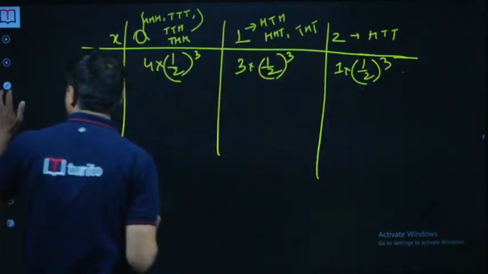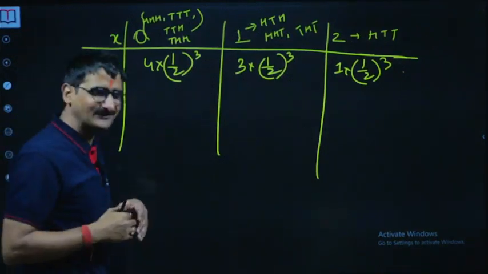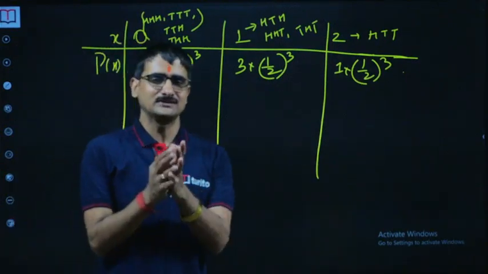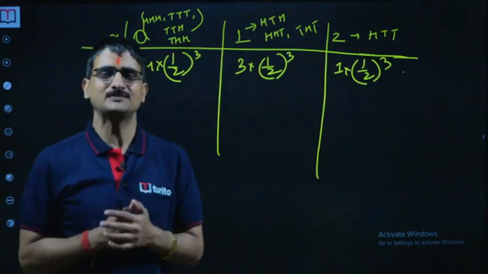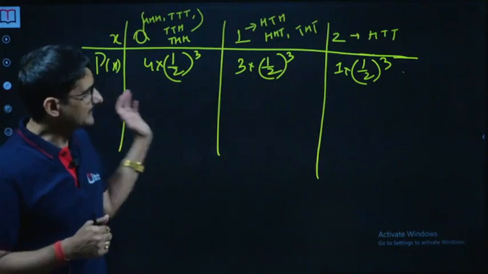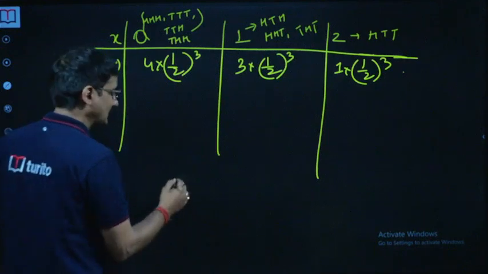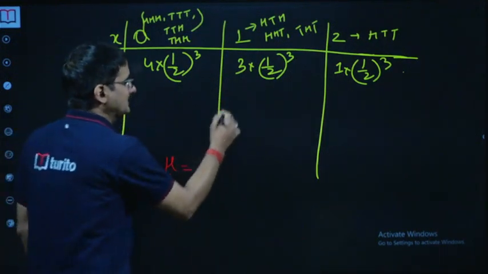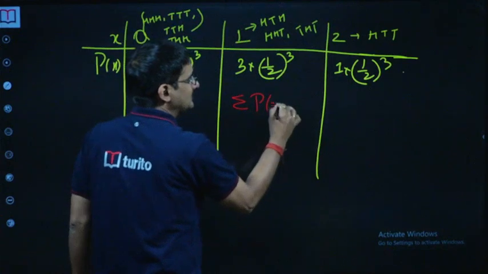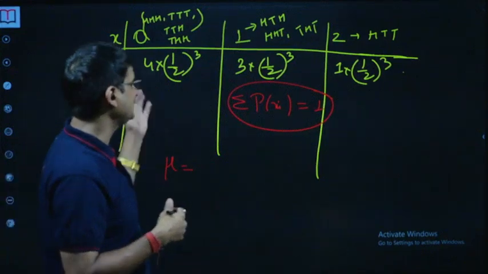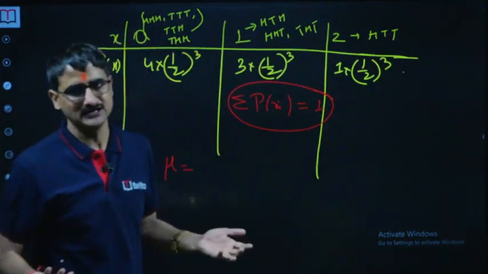What I observed while solving yesterday was that the sum of probabilities was not 1, but I was so convinced by my own interpretation of the statement that I thought, okay, let it be, that should be the answer. So I am correcting myself here, that's what I am repeating again and again. Now of course the sum is 1, because half cube is 1 by 8, and 4 plus 3 plus 1 is 8, and 8 by 8 is 1.